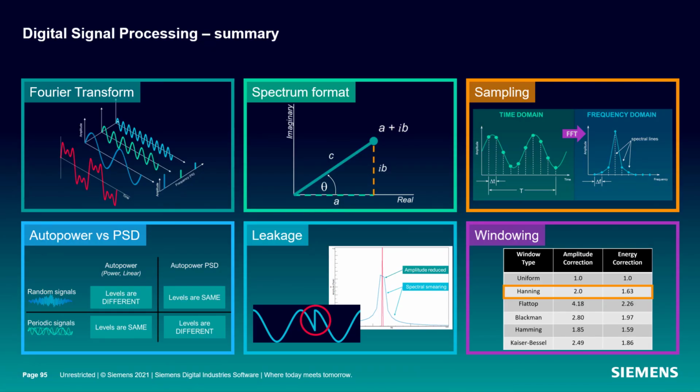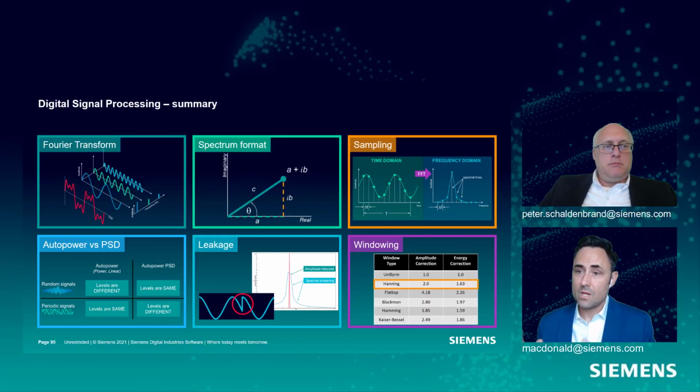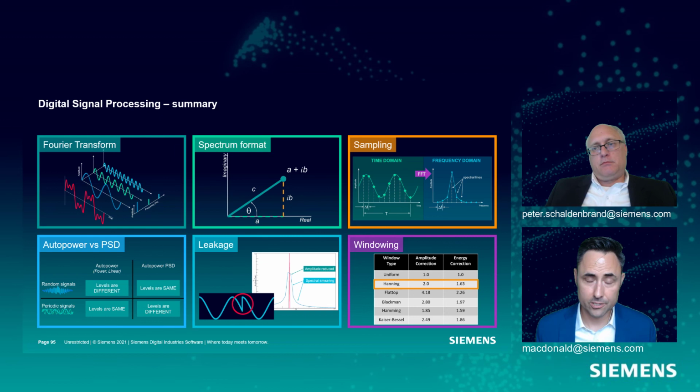So to sum up everything we talked about today, we took a mad dash through DSP, but we started out with the Fourier transform. It's how we break up a time domain signal into its frequency spectrum components. We talked about the different formats these spectrums can take. They're all, remember, complex numbers. And to start out with anyway, we talked about some of the considerations we need to make when we're sampling, when we're actually digitizing this analog signal.